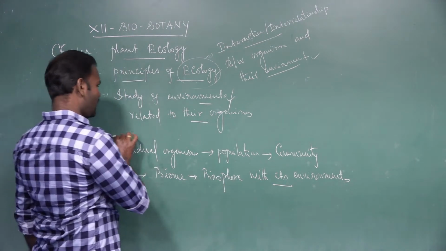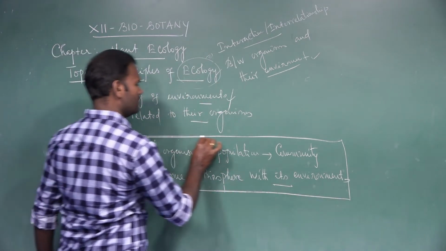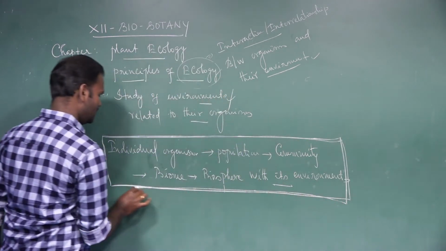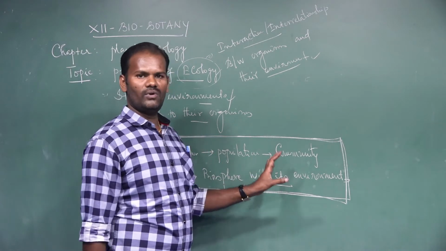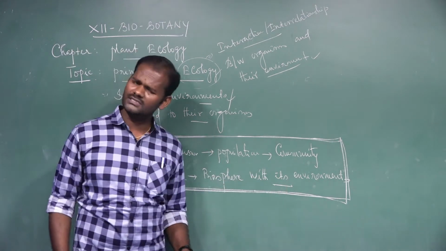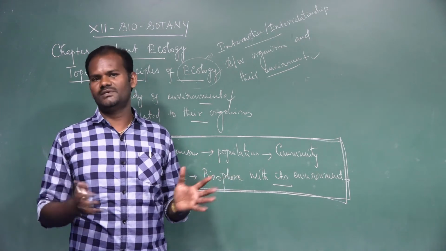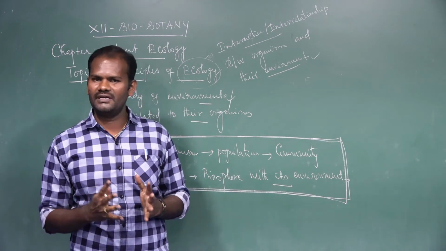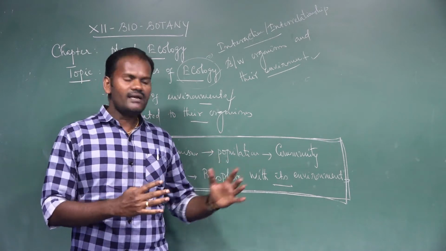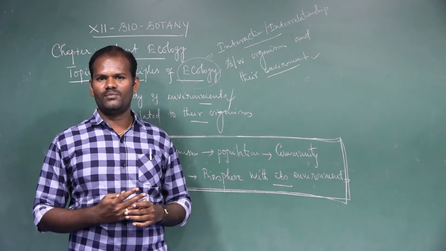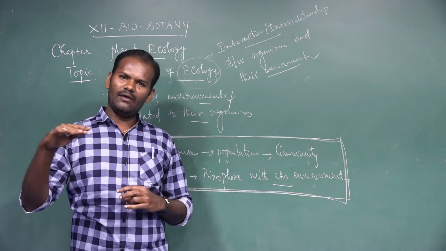So we can easily study the definition of ecology by considering the individual organism, population, community, biome and biosphere. What are the different environments in the biosphere? Like aquatic environment, land environment, then terrestrial environment, biome, then different climatic conditions.